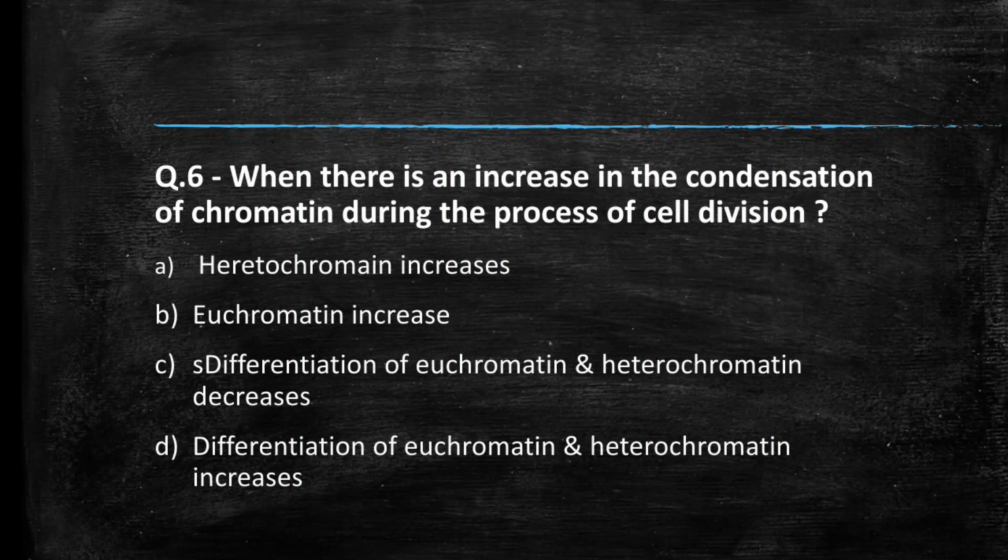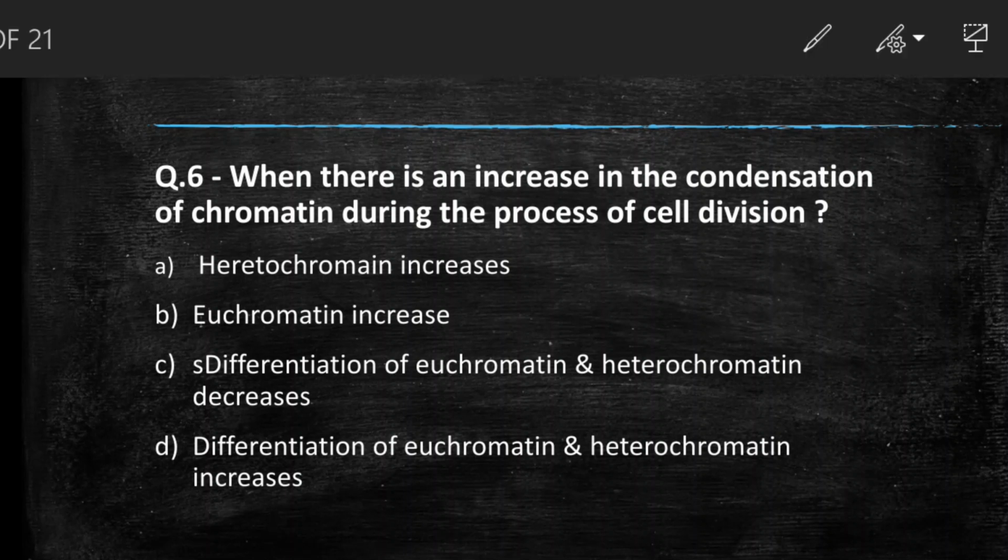Next question we have, when there is an increase in condensation of chromatin during the process of cell division, heterochromatin increases, euchromatin increases, differentiation of euchromatin and heterochromatin decreases, or differentiation of euchromatin and heterochromatin increases. Students, comment your answer. So the right answer to this question is option C. When condensation of chromatin material increases, the differentiation of euchromatin and heterochromatin decreases.